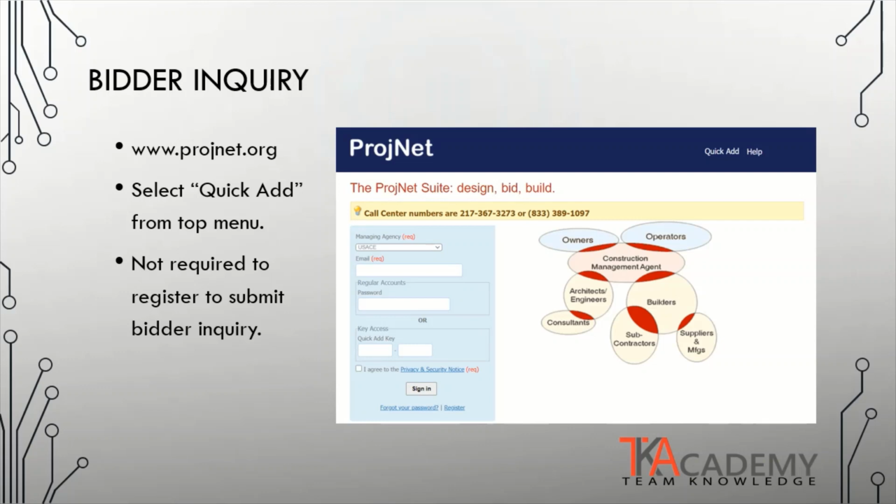The way to do this is at the bottom of the home screen at the Key Access and the Quick Add Keys fields. The Quick Add Key is usually published within the solicitation or request for proposal. Although the vendor does not need to register to access the bidder inquiry, they do need the Quick Add Key and to click the box to agree to the privacy and security notice. From there you can click on the Sign In button and access the bidder inquiry for the project.